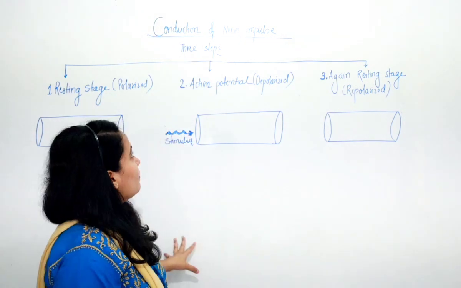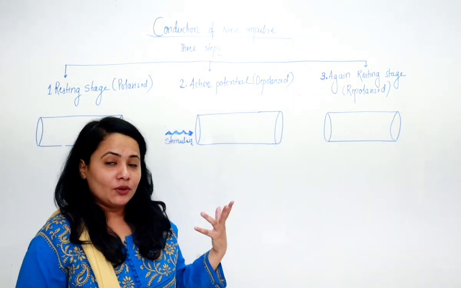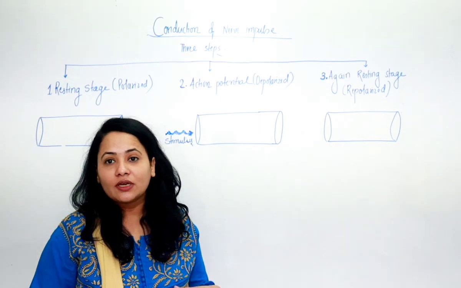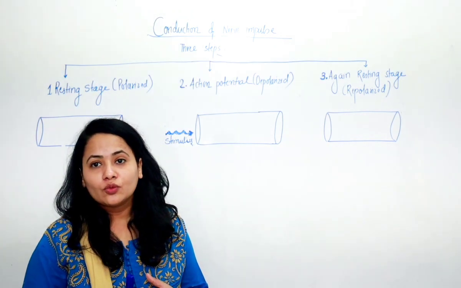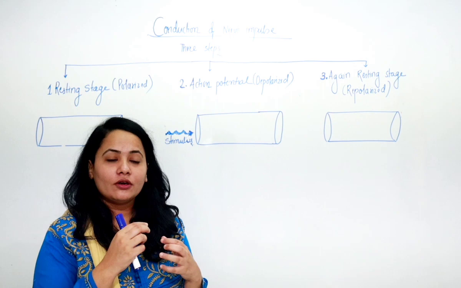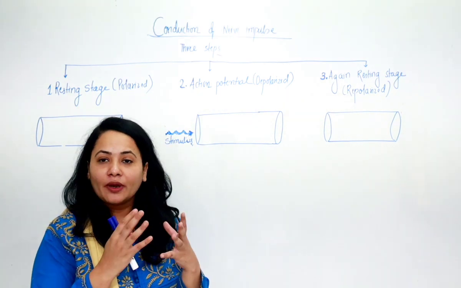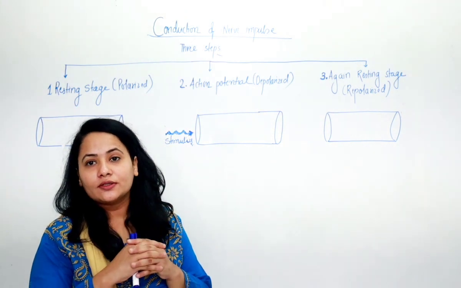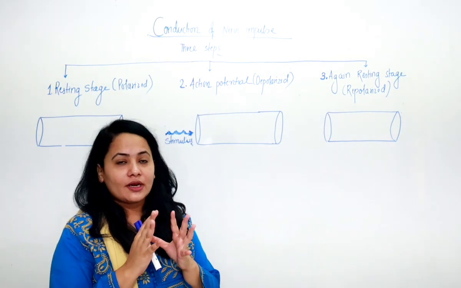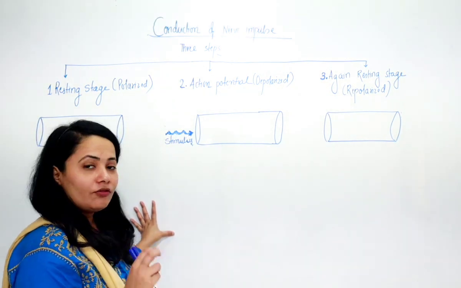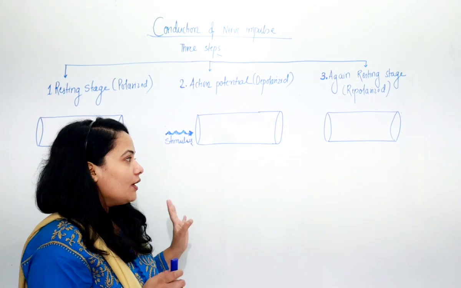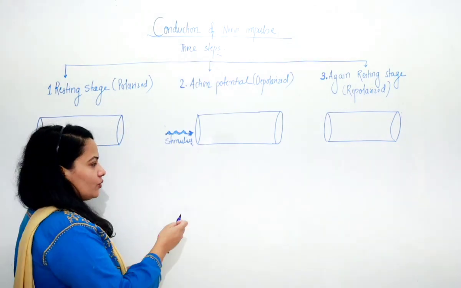Now what is meant by stimulus? First of all, stimulus is any kind of disturbance which has been imparted or which has been detected by your nerves. So that is what you call a stimulus. Now let us understand the basic idea of conduction of nerve impulse. Now just try to understand that.